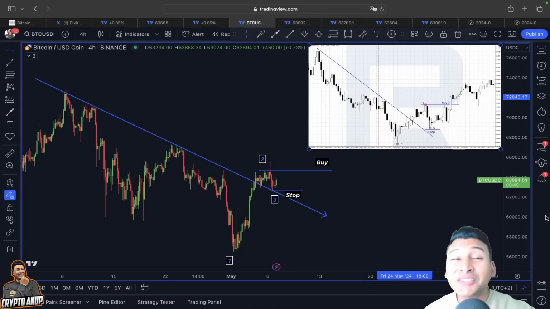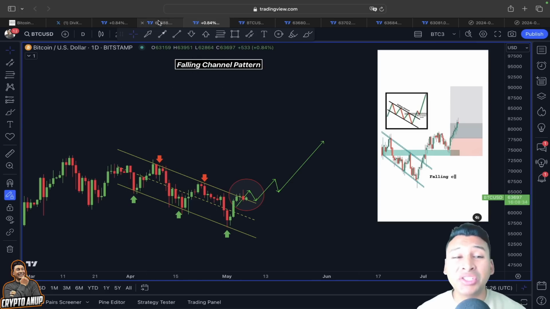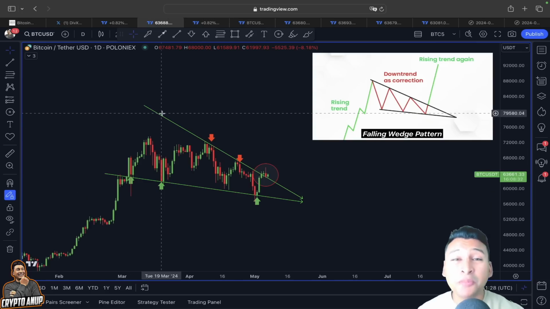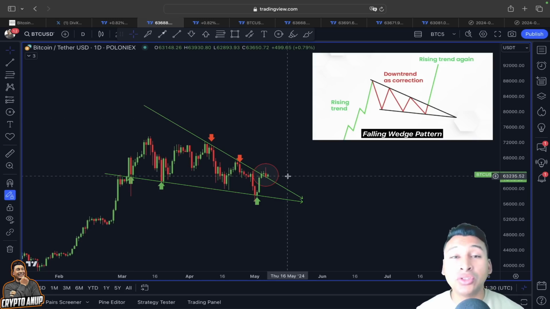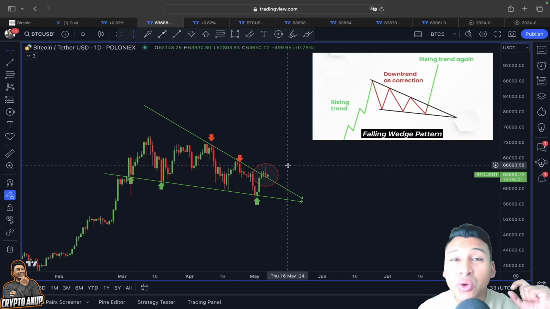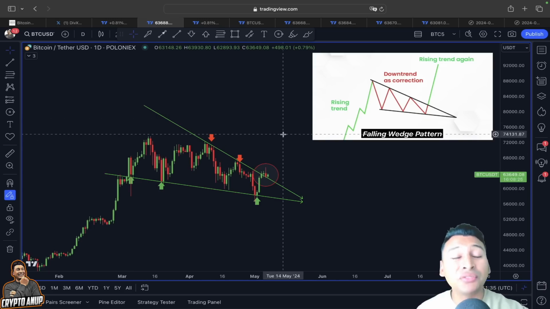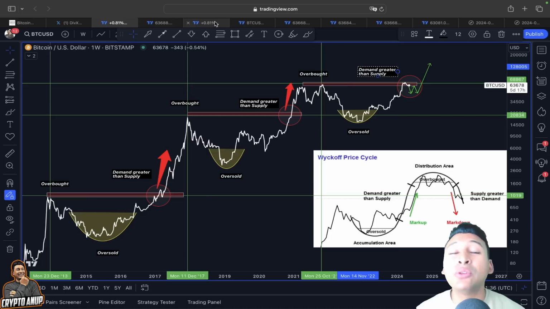So since the price of Bitcoin right now is flashing us a very interesting scenario, I am sure you guys want to find out in which trend direction the price of Bitcoin might possibly be heading. Is it going to be a bullish continuation pattern, price following this 1-2-3 reversal pattern, this falling channel pattern, even this falling wedge pattern, or is it going to turn out into a fake out? What to expect next? Today in this video we are going to find that out.